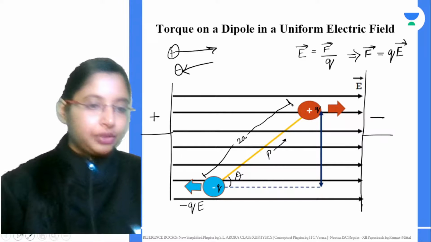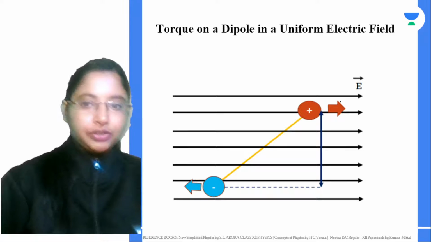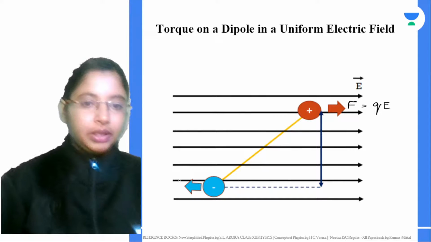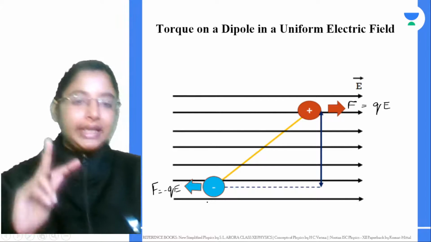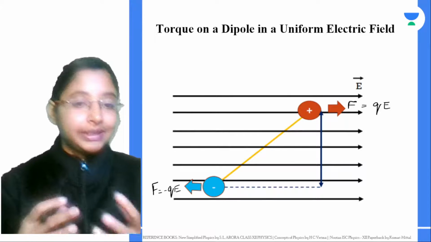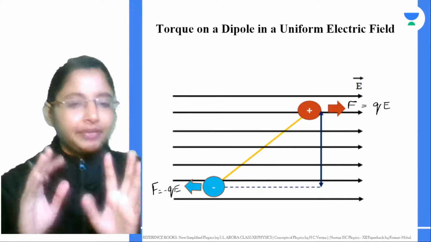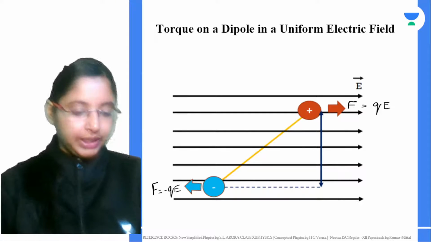All right. So if you have any doubts, ask me. Otherwise, I'll go ahead with the explanation. Here the force experienced will be QE, and here the force experienced will be minus QE. Now, there are two different forces, but they have the same magnitude, acting in opposite directions.